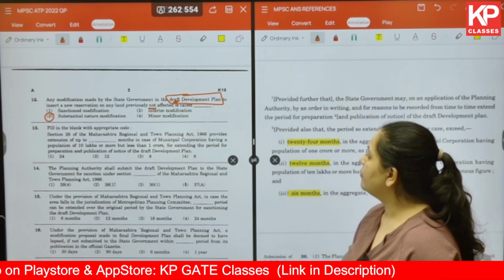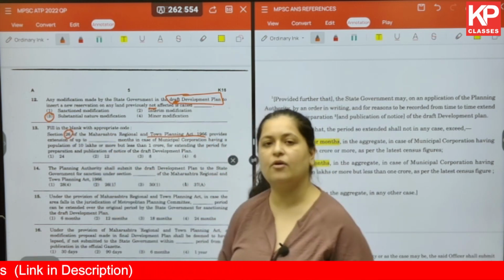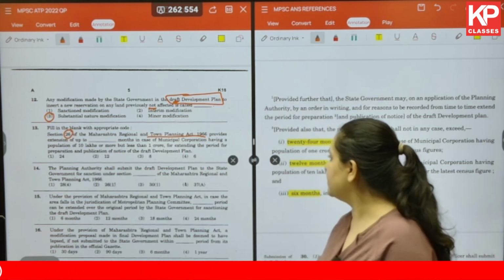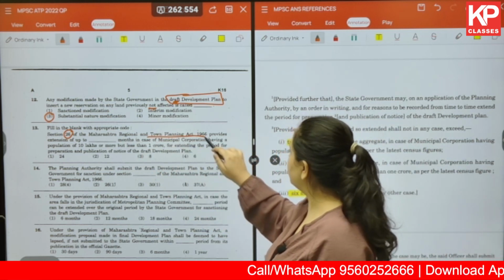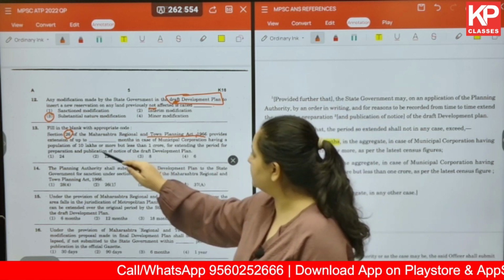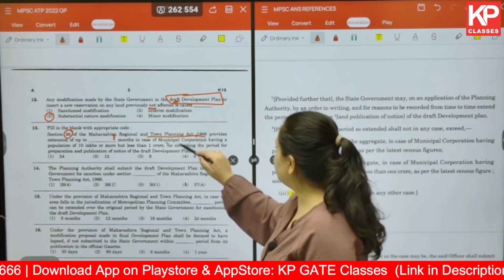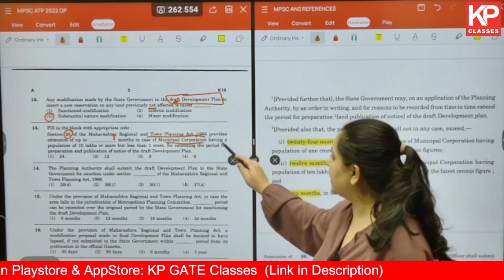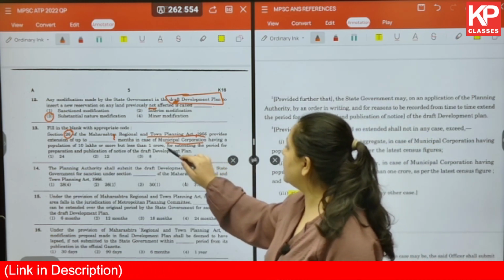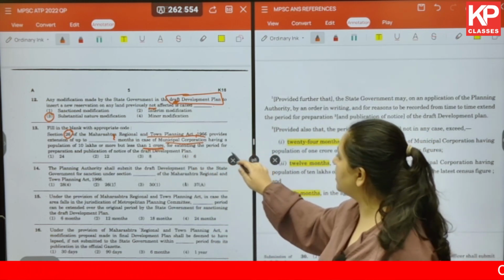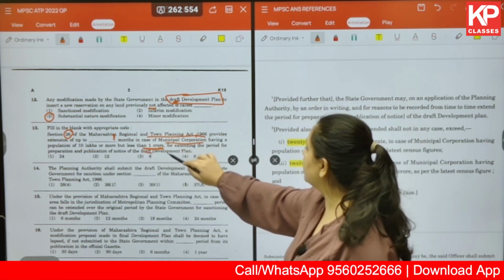Okay, now we are talking about again MRTP Act and section 26 of this particular act. What does it say? Section 26 of the MRTP Act 1966 provides extension of up to how many months in case of municipal corporation, first keyword. Second, having a population of 10 lakhs or more but less than 1 crore, for extending the period of preparation and publication of notice of the draft development plan.